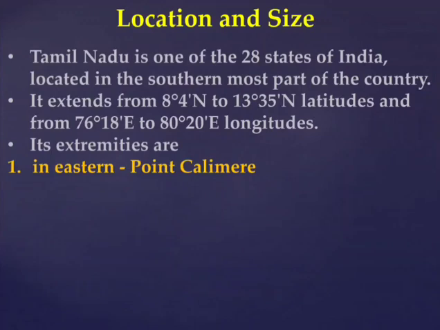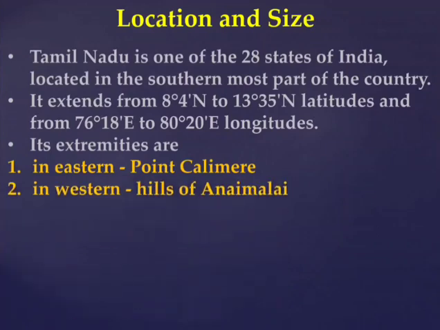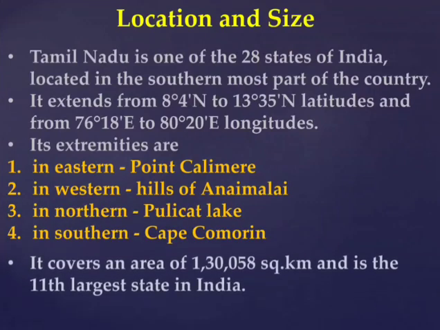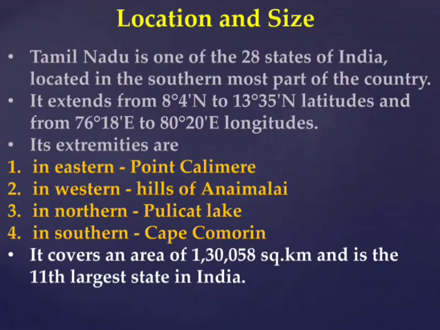Now coming to the boundaries of Tamil Nadu. In the eastern side of Tamil Nadu, we have Point Calimere. In the western side, we have the Anamalai Hills. In the north, we have Pulicat Lake. And in the south, we have Cape Comorin or Kanyakumari. The total area of Tamil Nadu is 1,30,058 square kilometers. It covers 4% of the area of the country.